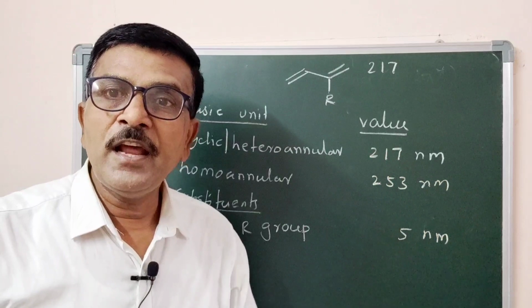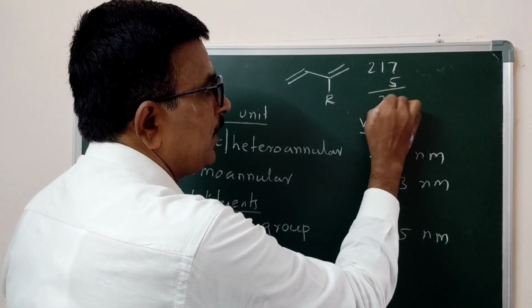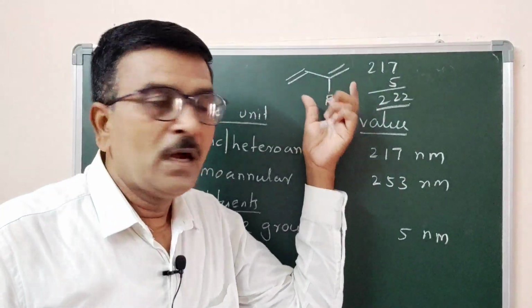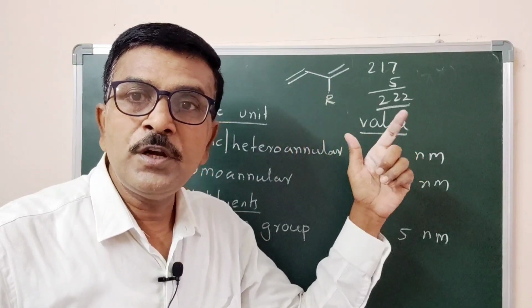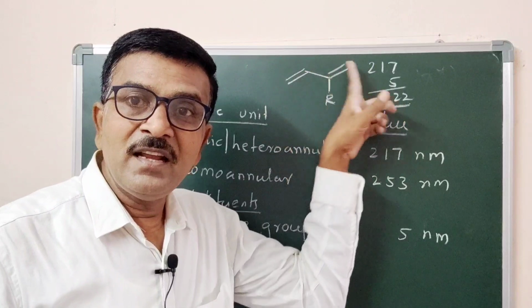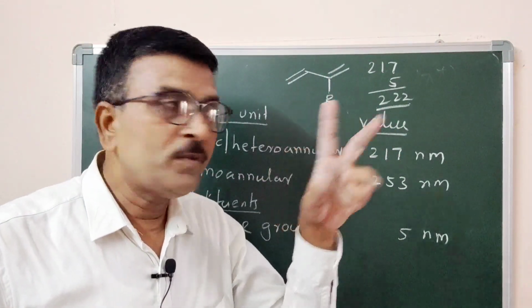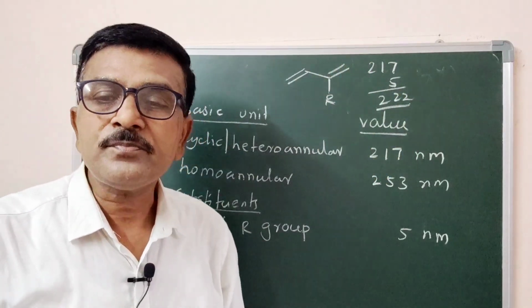It affects 5 nanometer, so you add 5 nanometer. It becomes 222. For this molecule, absorption maxima is 222, which includes the basic value of acyclic system 217 and the effect of one alkyl group, that is 5 nanometer. So in that way we can calculate.